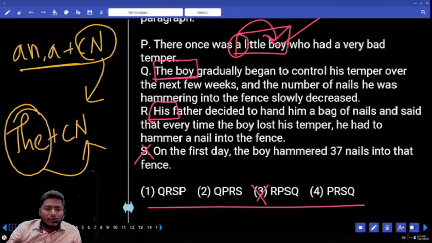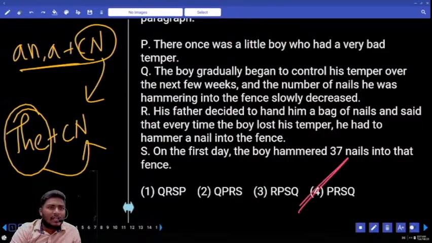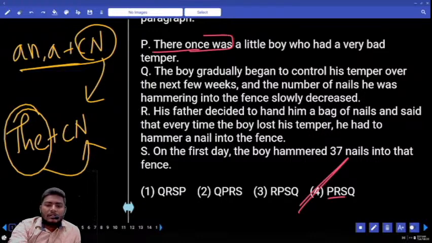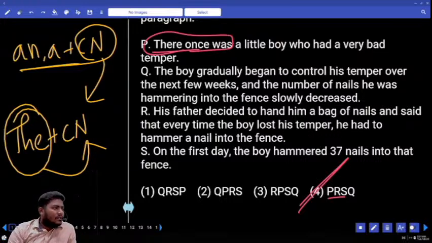Now, out of P and Q, which one can be your starter? Only P is your starter. Let us cross check once. "There once was." Even you can answer with this. This is the indicator of some past.